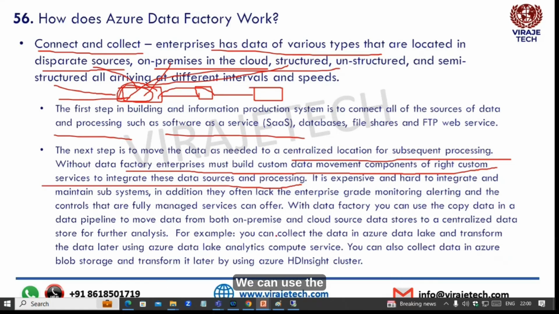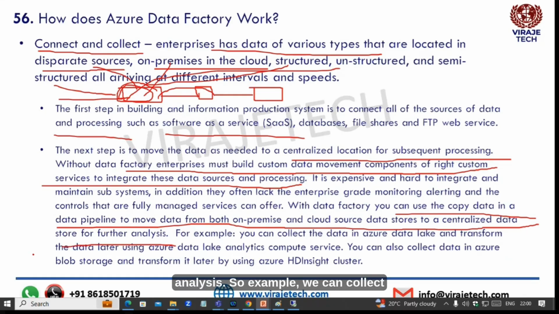So with the Data Factory, we can use the copy data in a data pipeline to move data from both on-premise and cloud source data stores to a centralized data store for further analysis.